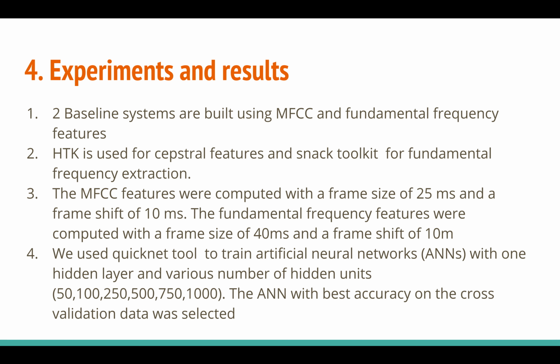MFCCs are calculated over a frame size of 25 millisecond with a shift of 10 millisecond, and fundamental frequencies are calculated for a 40 millisecond window with 10 millisecond shift. And they use the QuickNet tool to train the deep neural network, a one hidden layer neural network with varying number of hidden units, and they take the one which gives the best accuracy.